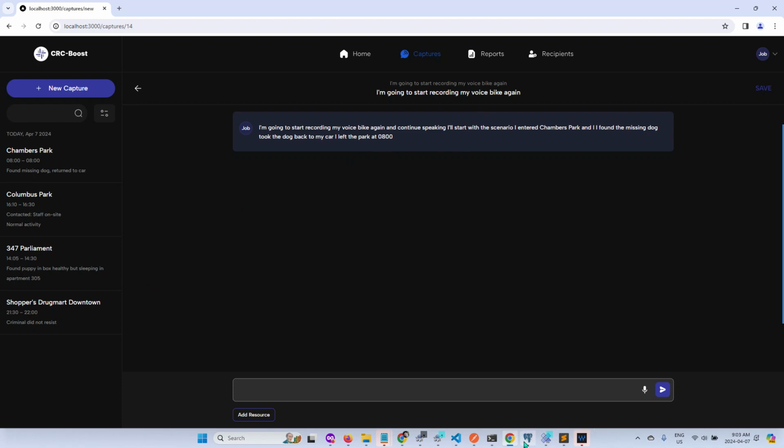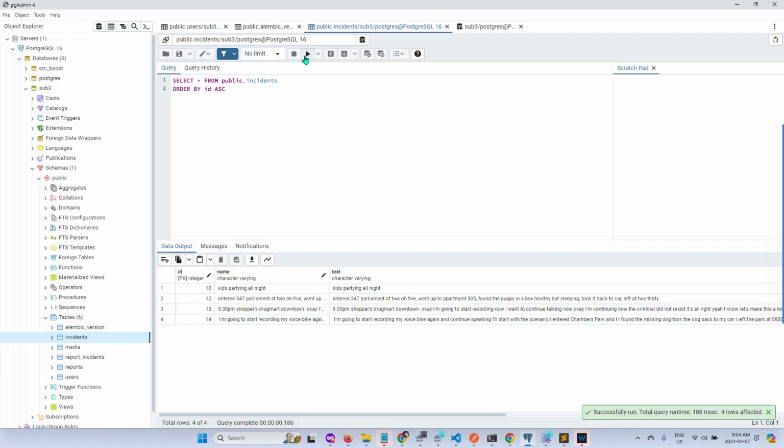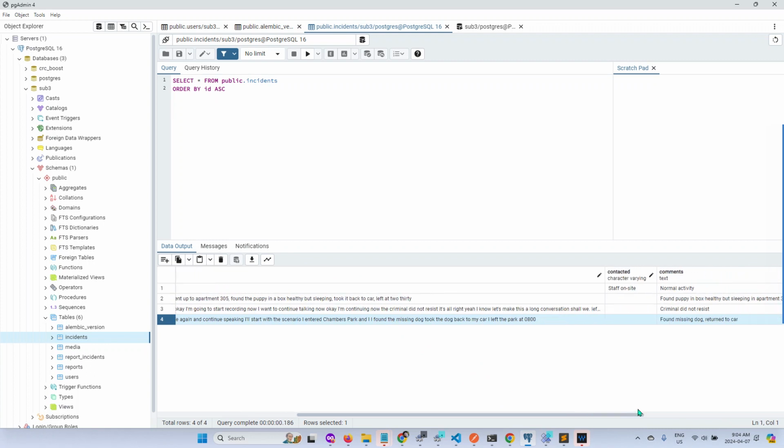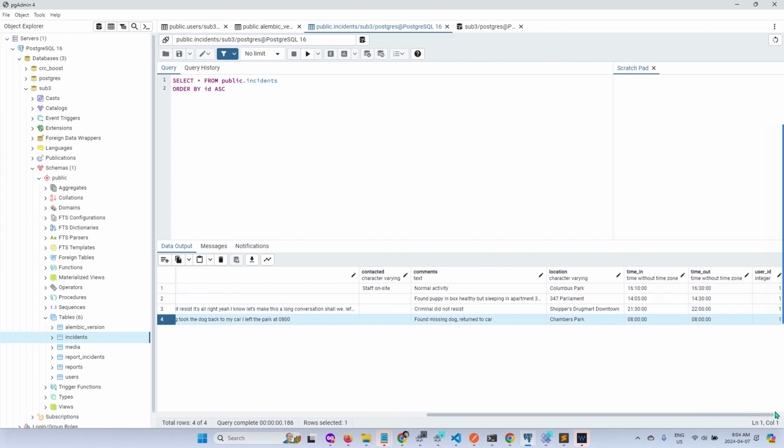Okay, so if I check the database now on Postgres, okay, I'll just select on incidents, and I'll execute the query. You can see now there's this one here, and so the name and text are from the previous implementation, as I said, and what I added is these columns: contacted, comments, location, and time in and time out. And the comments is a text SQL data type. Time in and time out are time SQL data types.